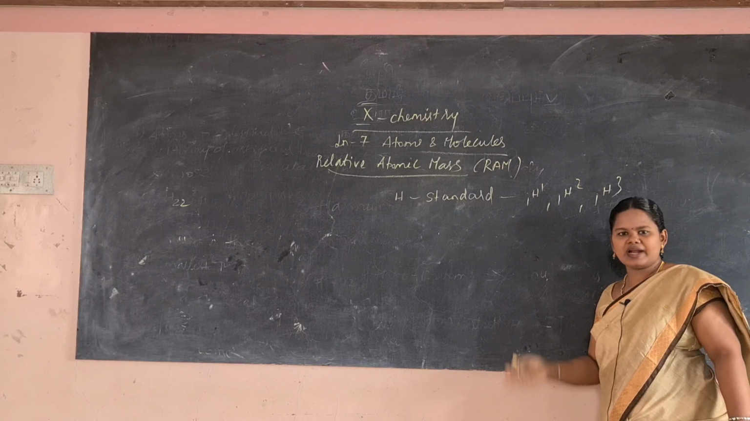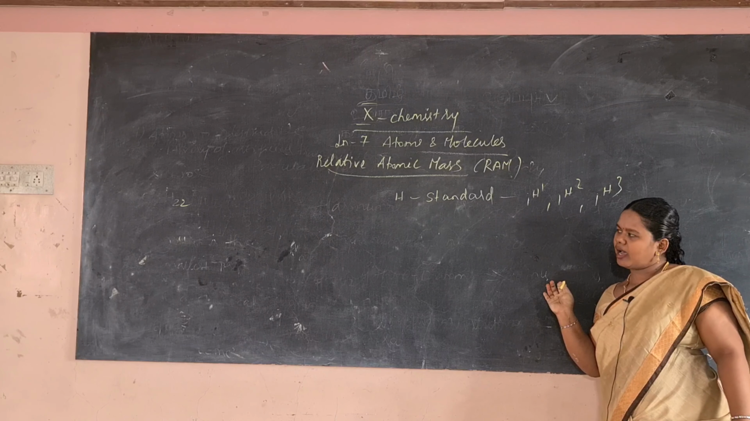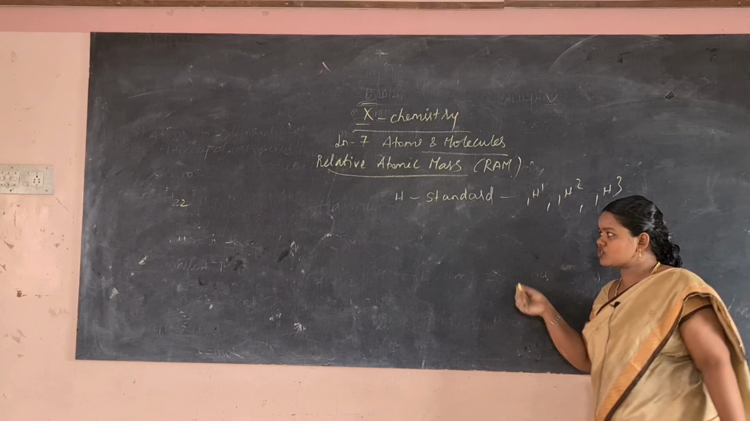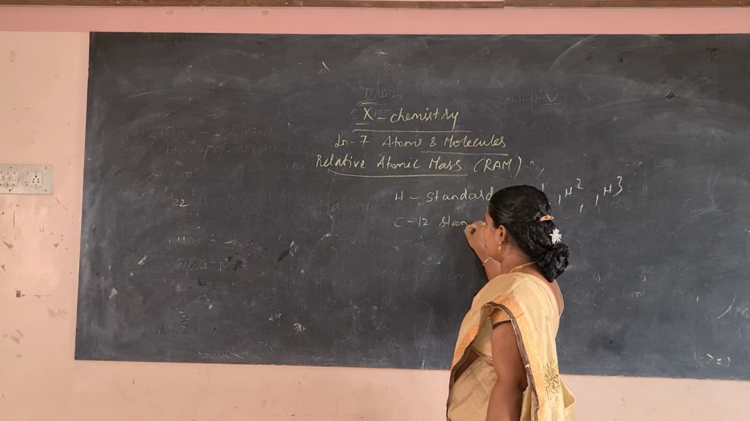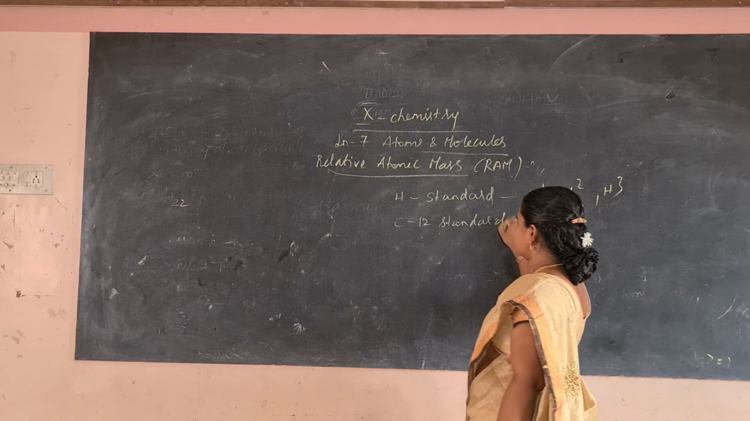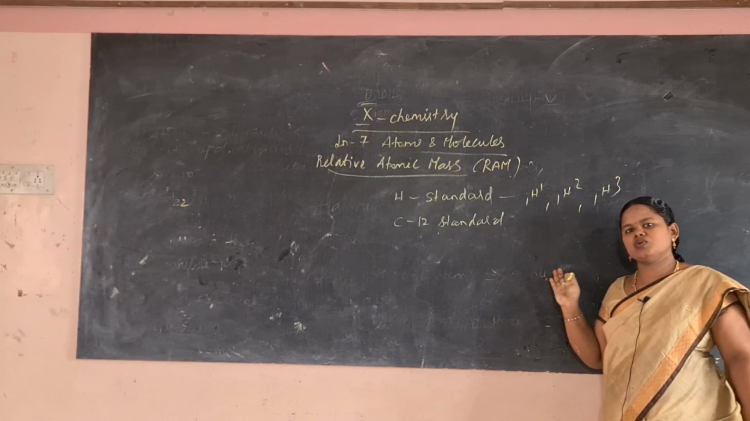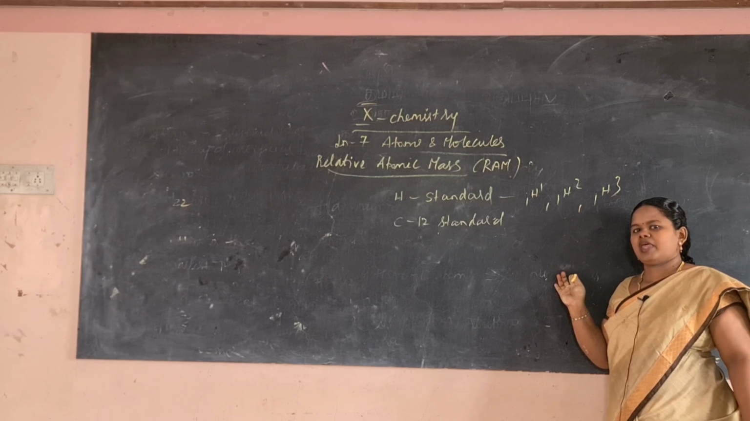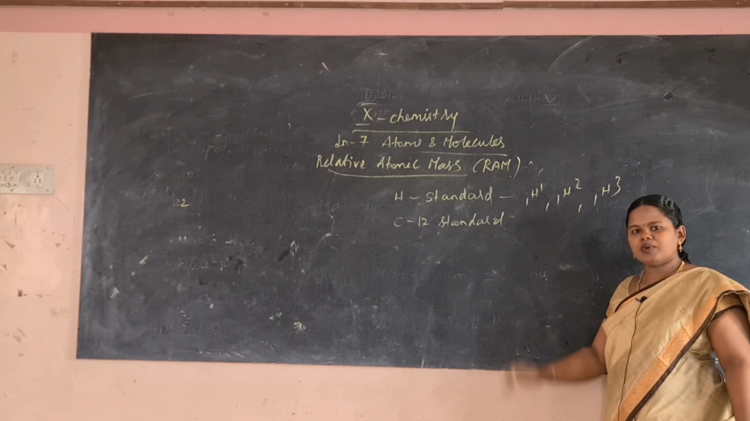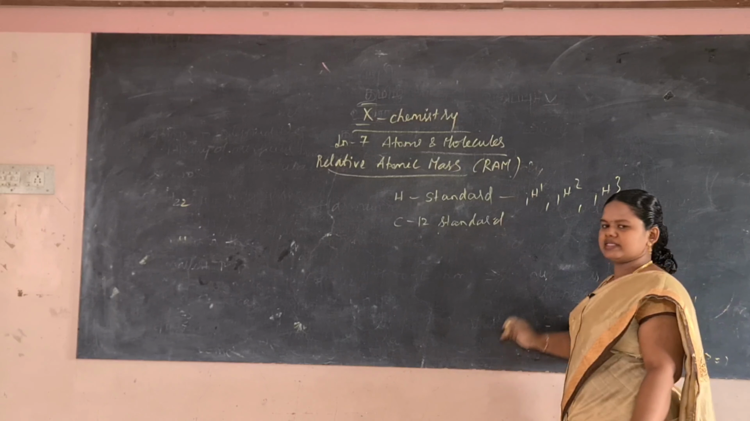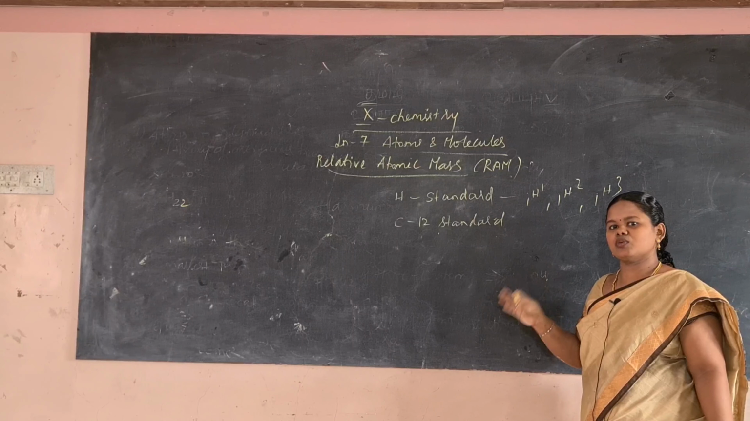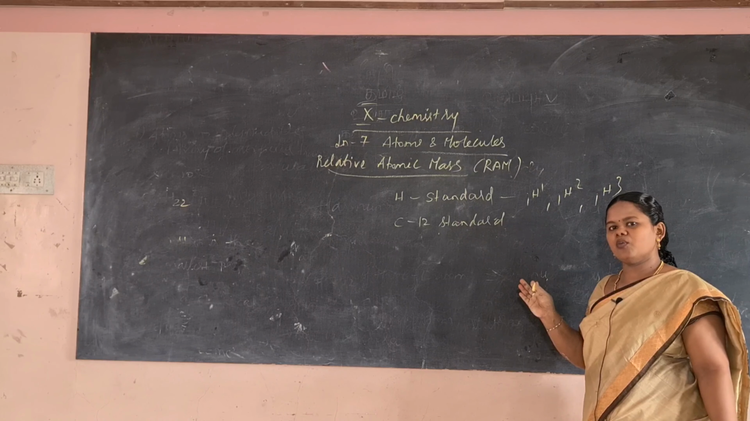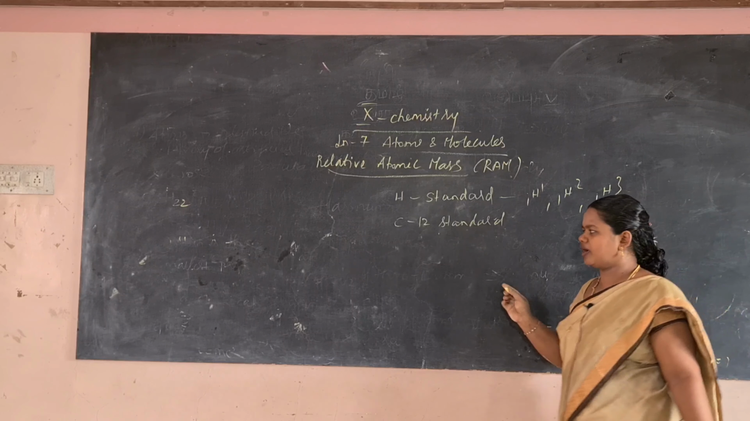After that, this standard is not used, and after that they used C12 as a standard. Carbon 12 is used as a standard because carbon also exists as isotopes. So carbon 12 is used as a standard. And this relative atomic mass is defined as the average mass of the isotopes of the element divided by the 1/12th part of the mass of carbon atom.